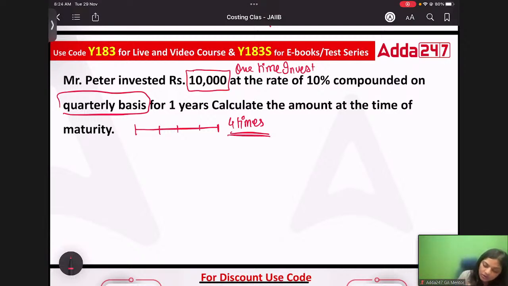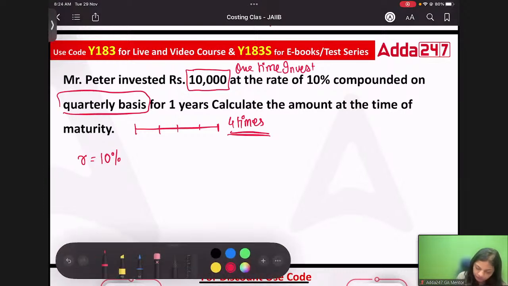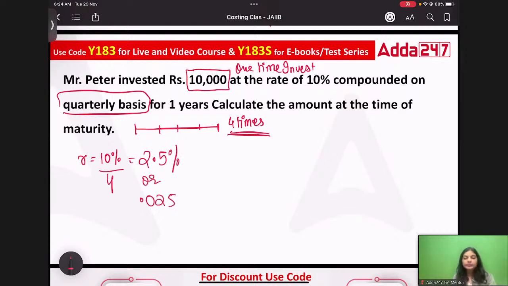Okay? So, when you talk about this, your rate is how much? 10%, right? In a year, you will receive interest not once, 4 times, right? So we will divide it by what? So we'll divide it by 4. Correct? This will come as 2.5% or 0.025. Correct? What will be n over here? N will be 4 times.